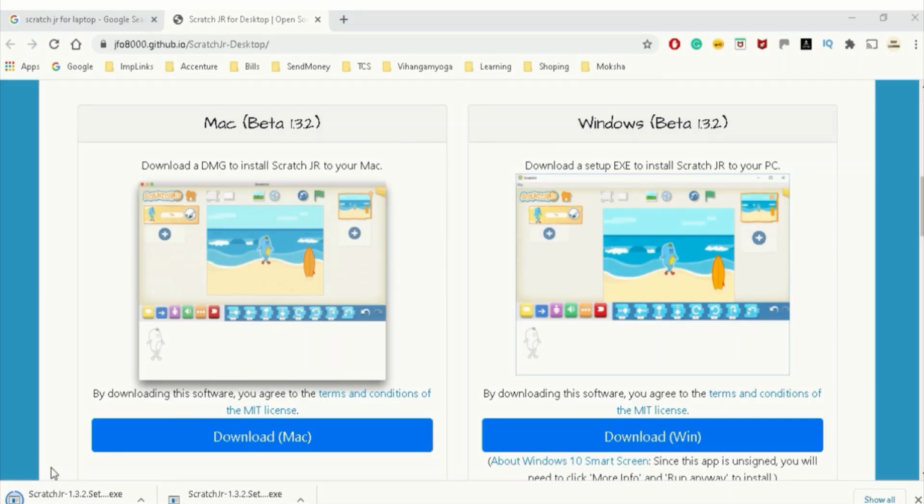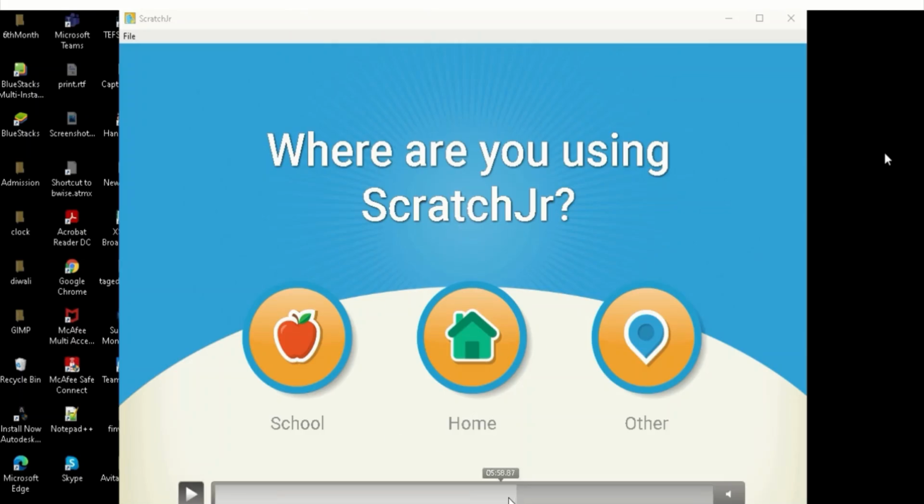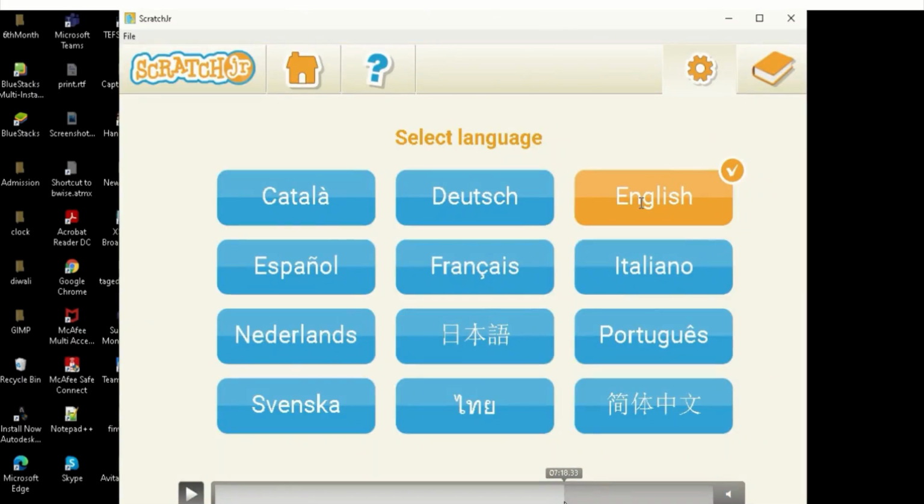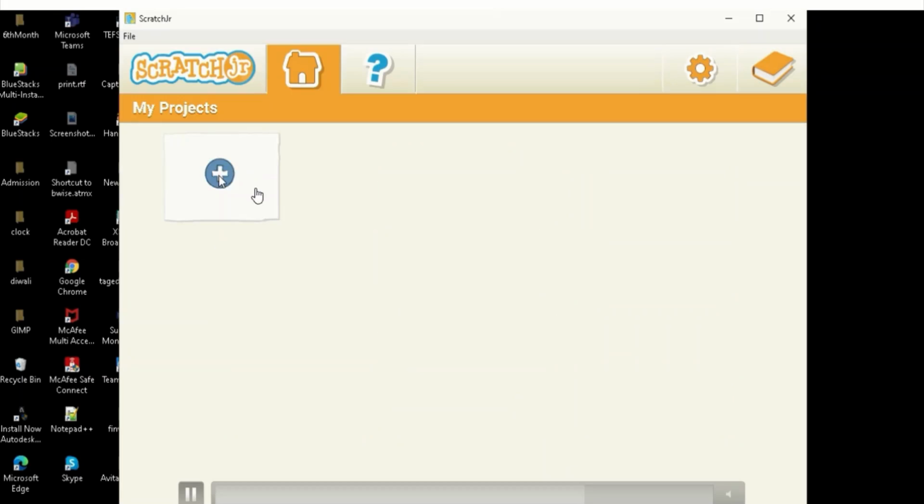After that, you just have to go to your downloads folder, run this exe and install it on your laptop. Choose one of the options and then go to the home. It will ask you the language, so select a language. This is the home page.